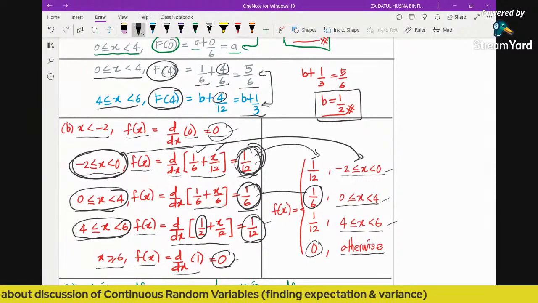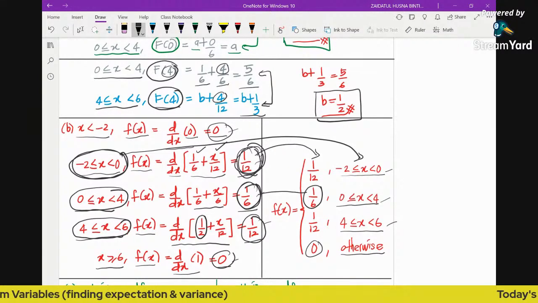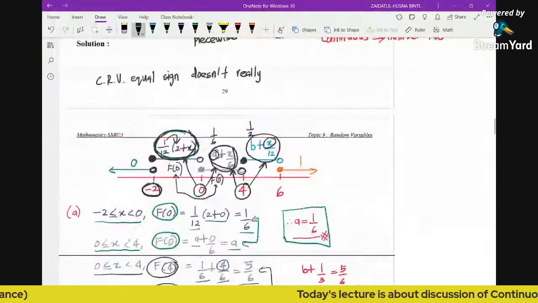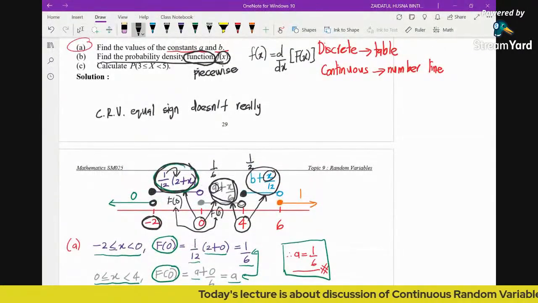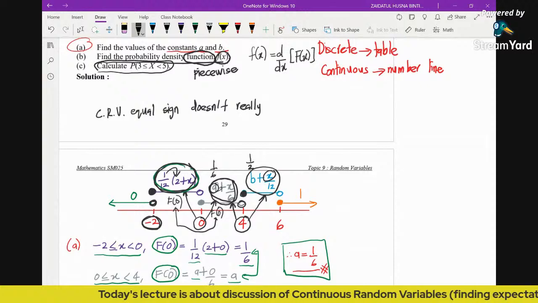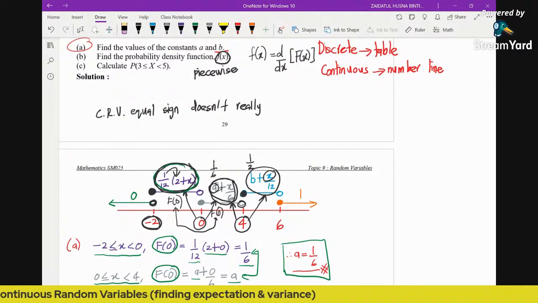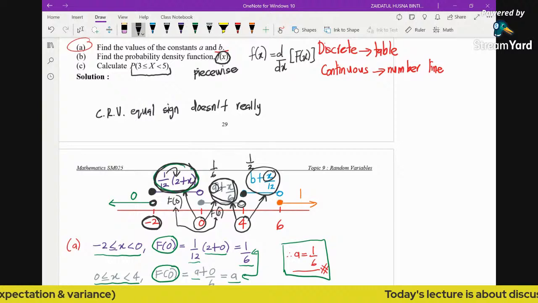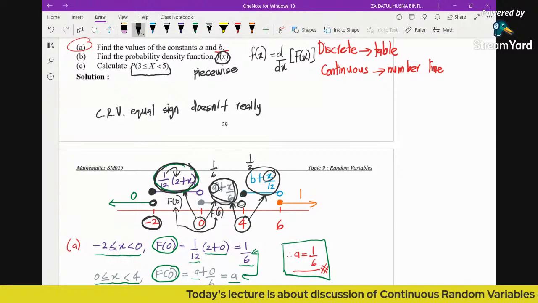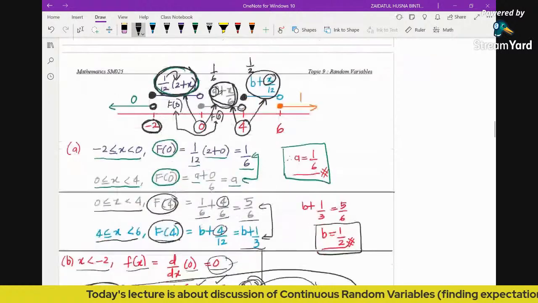So again, the reminder is whenever you are required to find the function, always give the answer in piecewise. All right, so next, the question says find the probability of x greater than or equal to 3 and less than 5. Please bear in mind this is probability for continuous, so actually the equal sign does not really matter. But because we do have this, we just copy down the question. So we are looking for the probability when x is greater than or equal to 3 and less than 5.